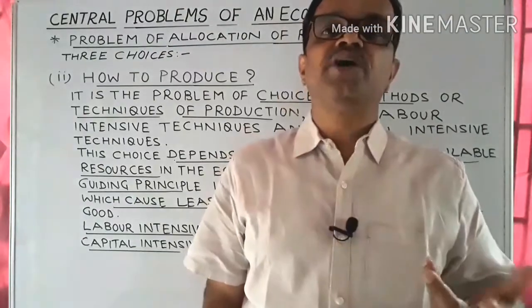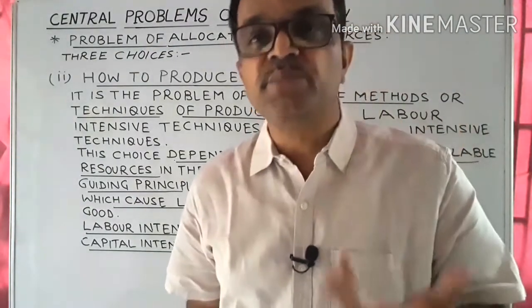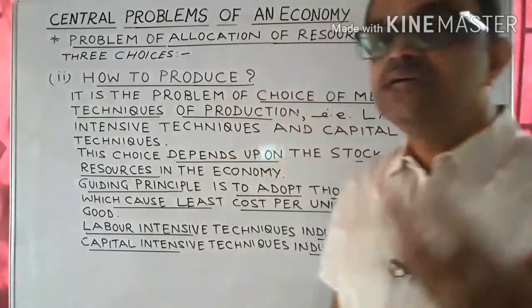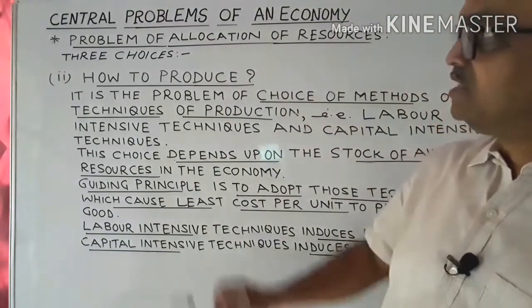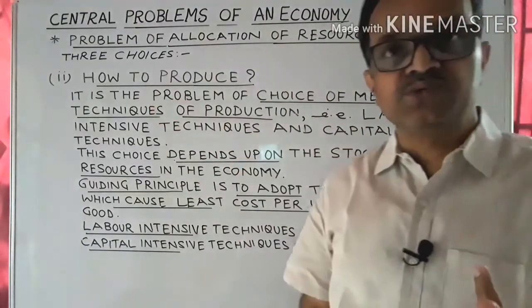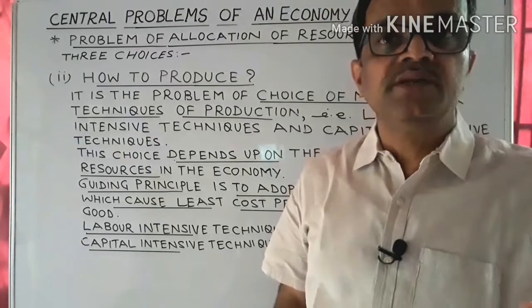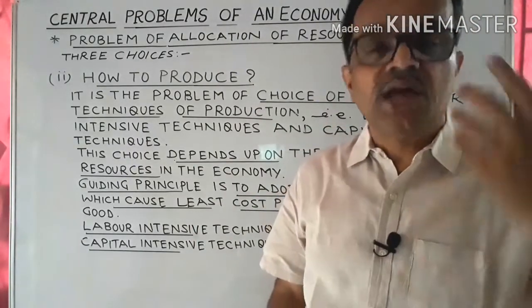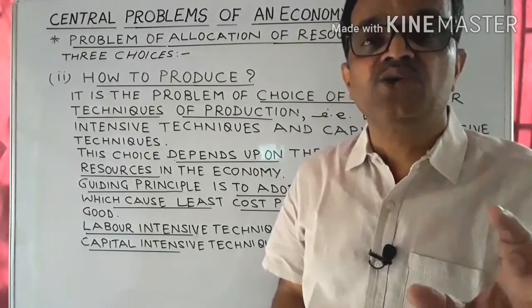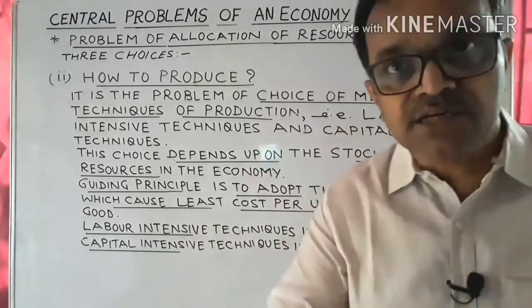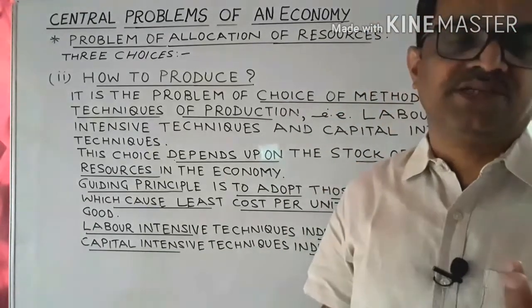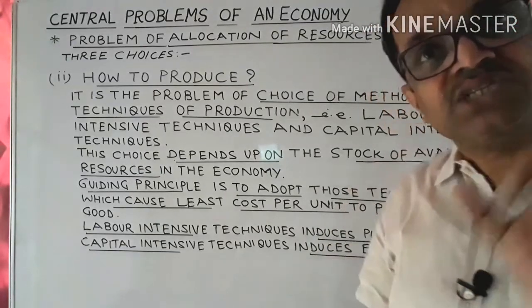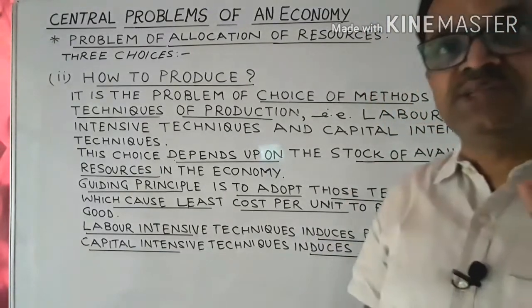Now the second choice before any economy, so far as allocation of resources is concerned, is how to produce. If the goods which are to be produced are chosen and their quantity decided, now the next question before any economy is what would be the methods or techniques of production, and that depends upon the stock of available resources in the economy.